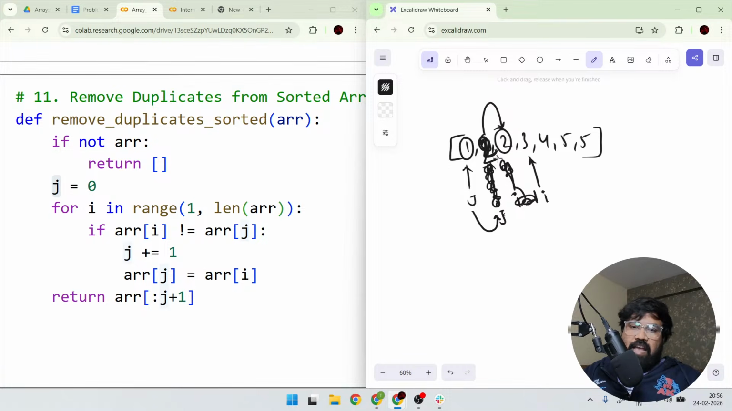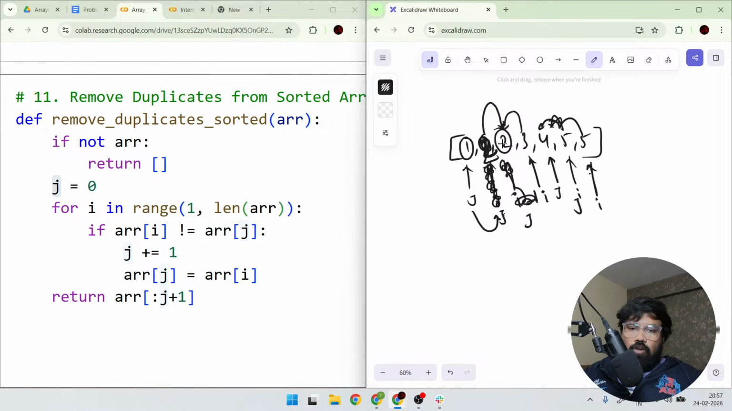Again, j and i are different. So j will come here and 3 will be stored here. Like that it will happen until, see, now j will be here and i will be here and both are different. So swap won't happen. Sorry, storing won't happen and i will be increased. So now i is here and j and i are different. So j will come here and i will be moved. Like this the iterations will happen.